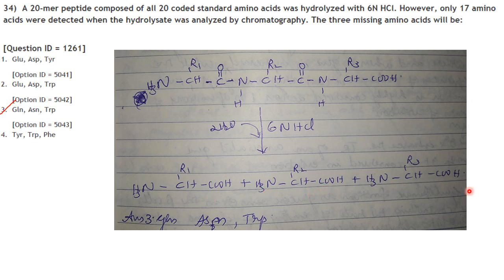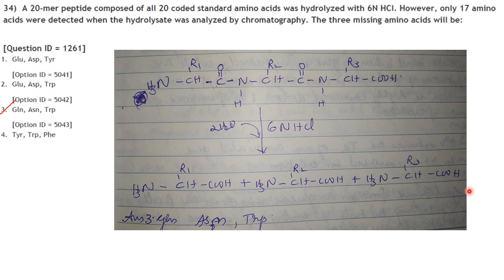So when you use a 20-mer peptide, you should have got 20 amino acids, but you never got, and 3 amino acids were missing. So which are these missing amino acids? Acid hydrolysis with 6 normal HCl results in addition of water to each covalent peptide bond, yielding the desired individual amino acids. Not all amino acids are completely recovered under hydrolysis by HCl. Some amino acids are hydrolyzed to their acid form, that is asparagine and glutamine to aspartic acid and glutamic acid, respectively.